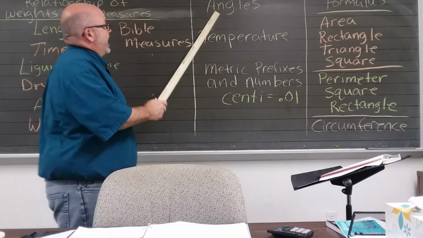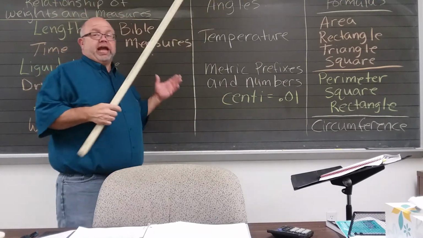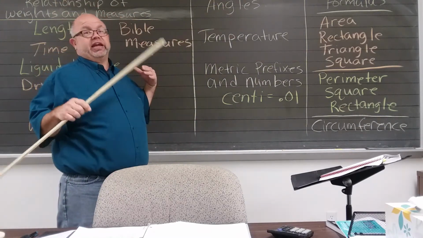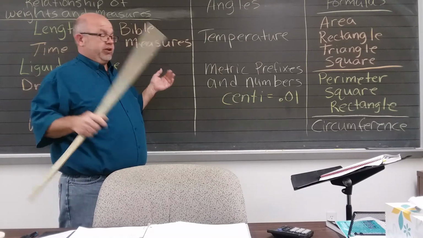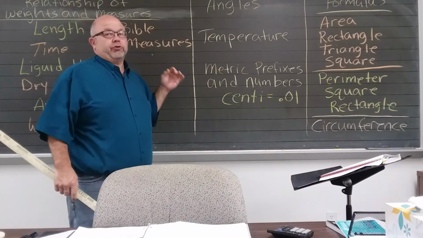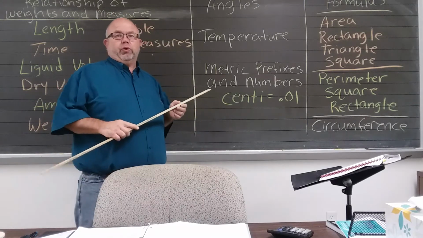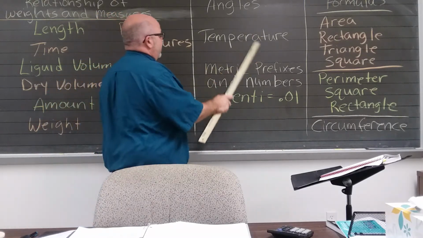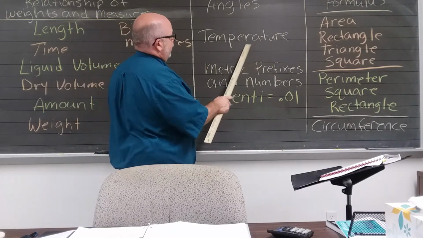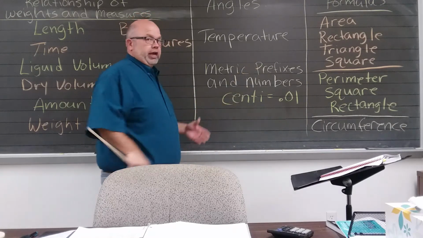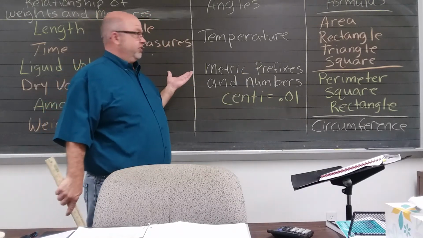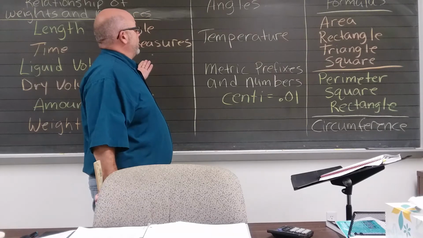You also have angles. A right angle has how many degrees? A straight angle has how many degrees? How many degrees in a rotation? When it says rotation, it just simply means a circle has how many degrees. A rotation is a circle, and we know that that's 360 degrees. Okay, things like that.